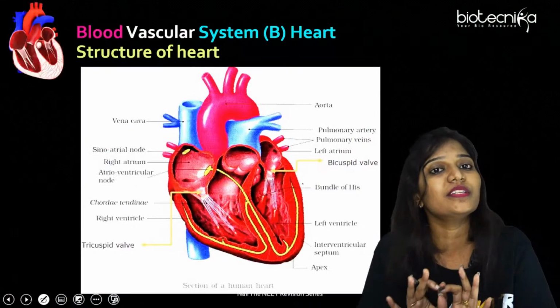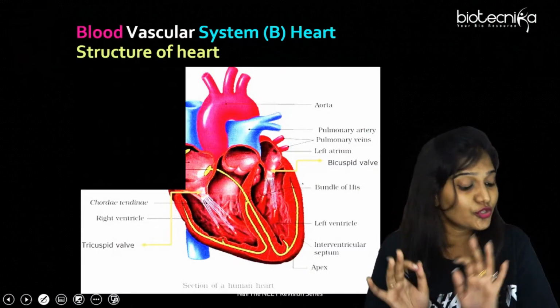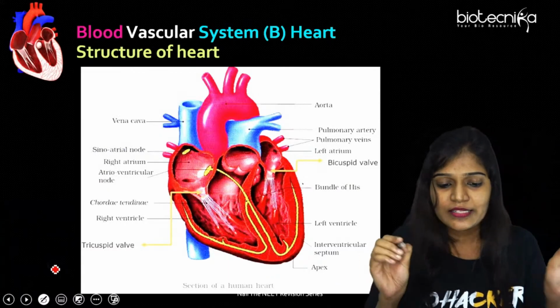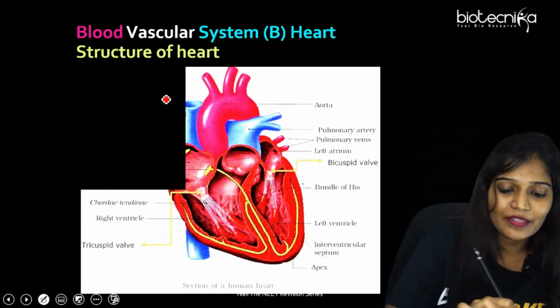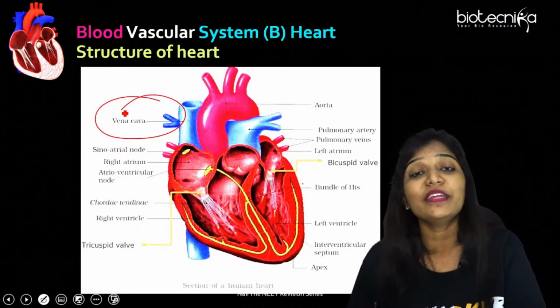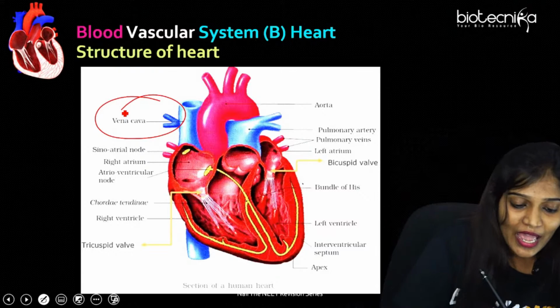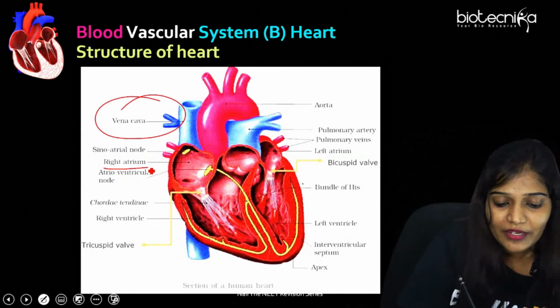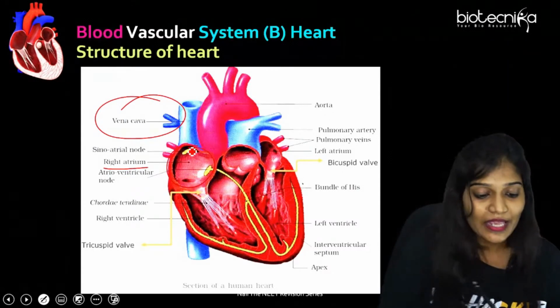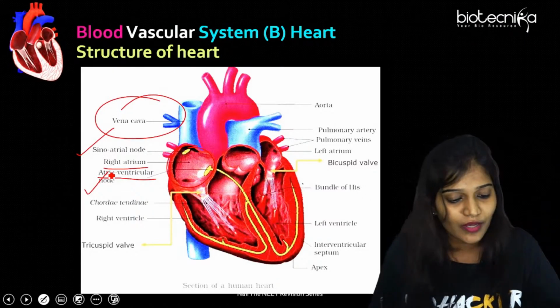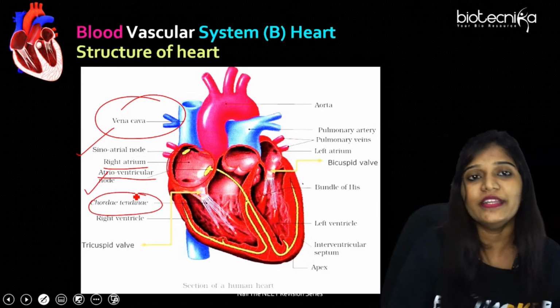This is an important NCERT image which you definitely have to read over. You will get the same question in your examination. See, the vena cava is given. So you have to remember this is going to be the inferior vena cava, and the superior vena cava. Of course, it's going to be the superior vena cava. And the next one, right atrium. Right atrium is given. This is the right atrium. And the AV node is given. Let's talk about these nodes later. SA node, AV node, and very important, chordae tendineae.